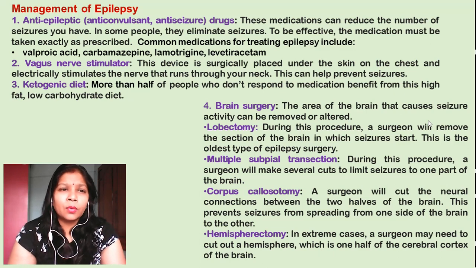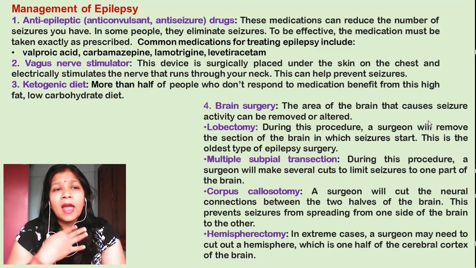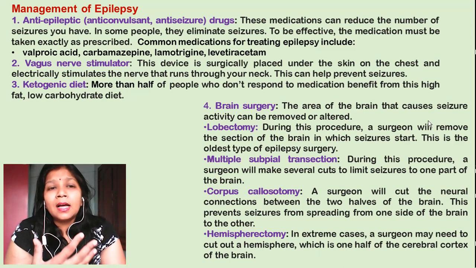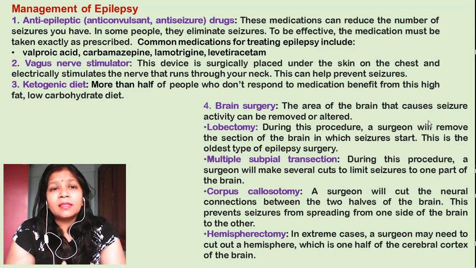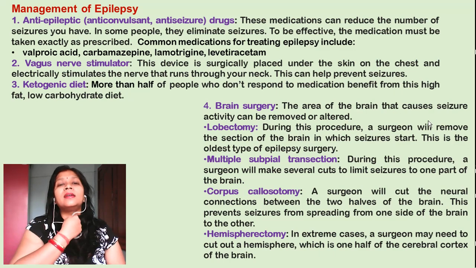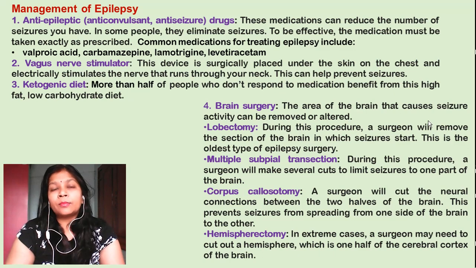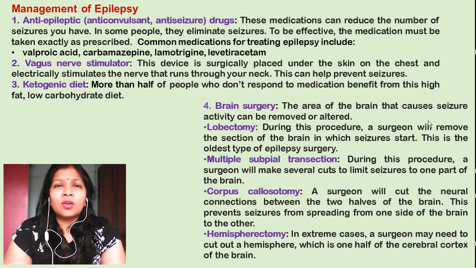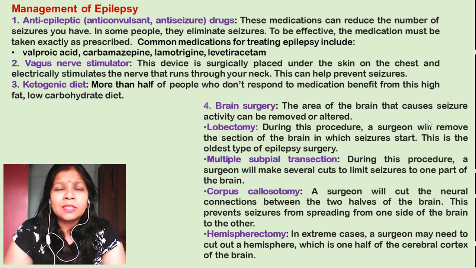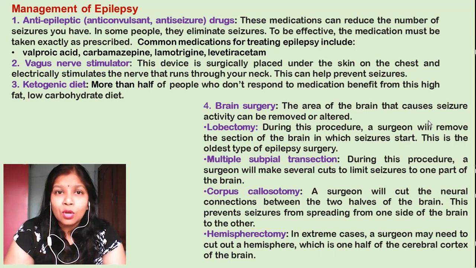Now, second thing we can do is the vagus nerve stimulator. Now, this is the device which is surgically placed under the skin on the chest, and it stimulates some electrical stimuli to the nerve which runs through your neck. That means from here the stimulus will be going, and this can help prevent the seizures. Now the persons who get the seizures very frequently, in a very short span of time, for them this vagus nerve stimulator can be used to decrease the occurrence of the seizures.